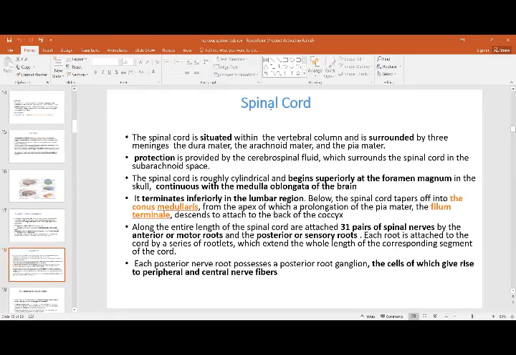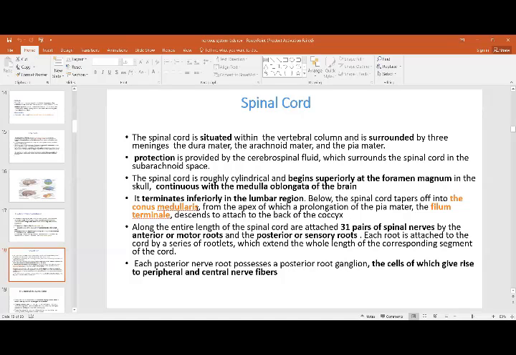Then is the spinal cord. The spinal cord is situated within the vertebral column, surrounded again by the three meninges, same as the brain. It is protected by the CSF. The spinal cord is cylindrical, begins just beneath the foramen magnum, and continues with the medulla at that level. It terminates inferiorly where it tapers off at the L1 lumbar level, which is called the conus medullaris, and below that the pia mater extends down till the tip of the coccyx.